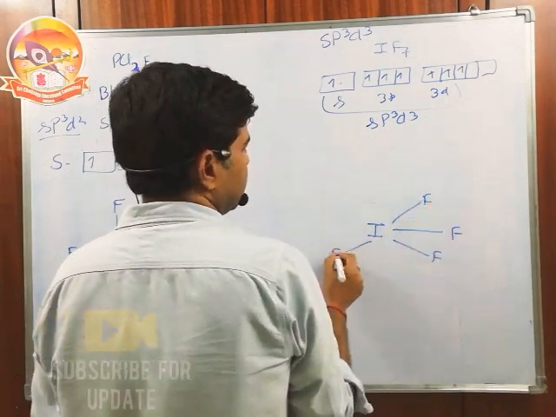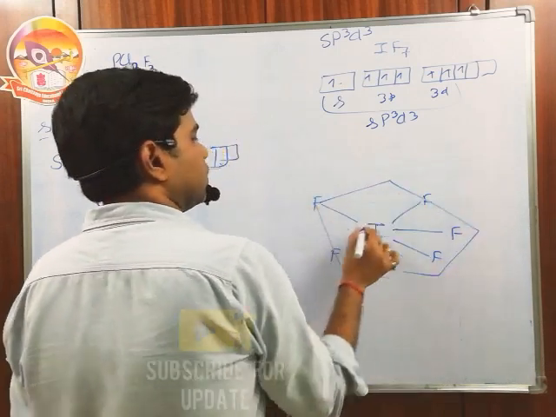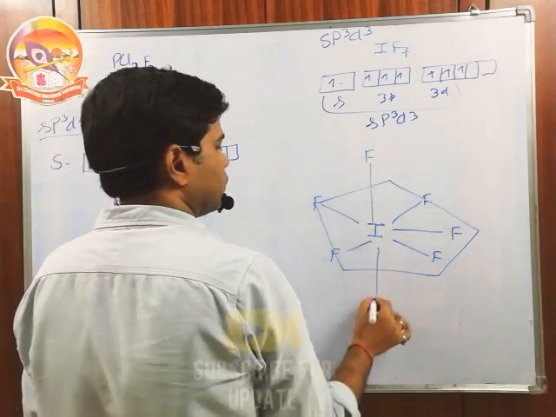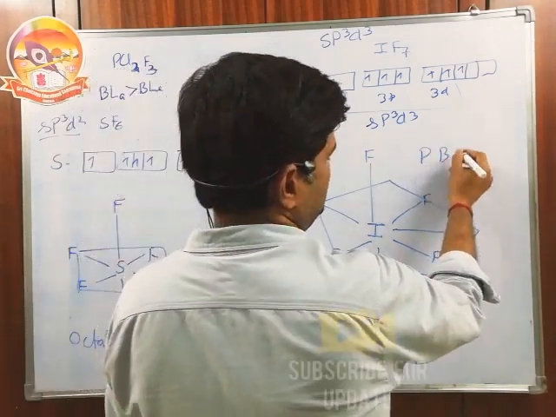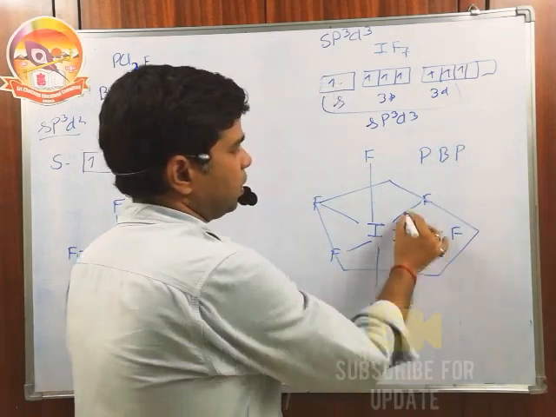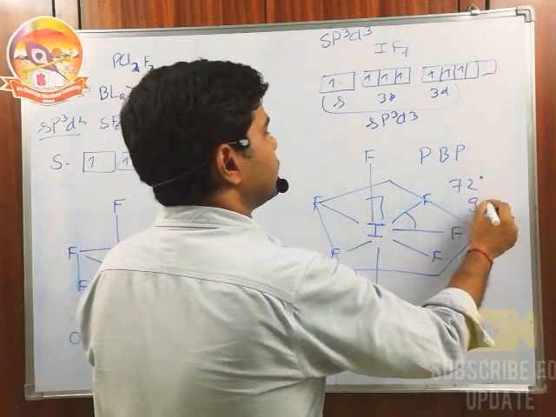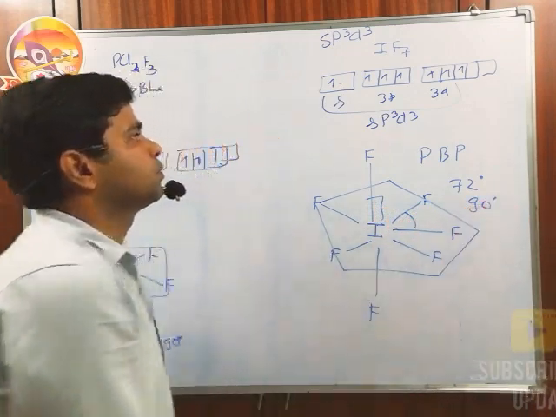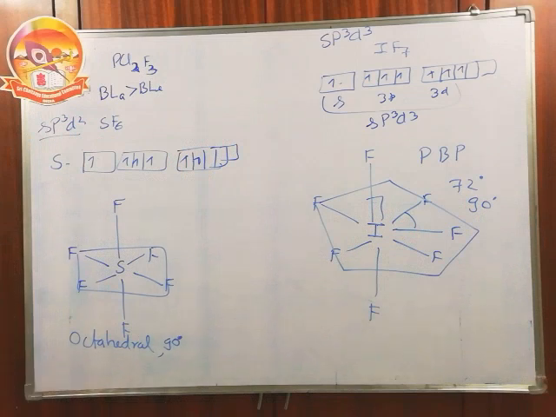In the base we have the pentagon, and one fluorine up and one fluorine down. The shape is called pentagonal bipyramidal. These bond angles are 72 degrees and this bond angle is 90 degrees. So these are the different cases of hybridization.